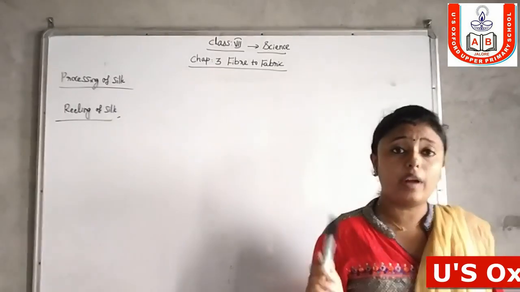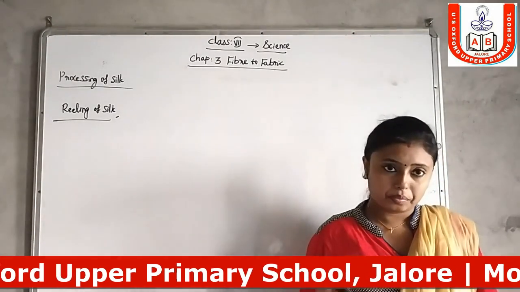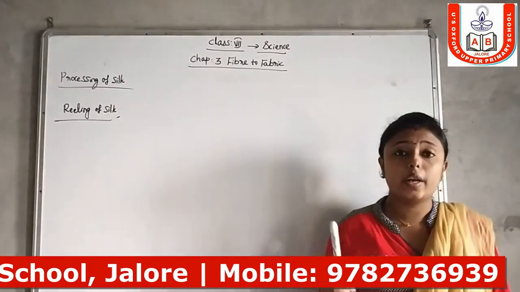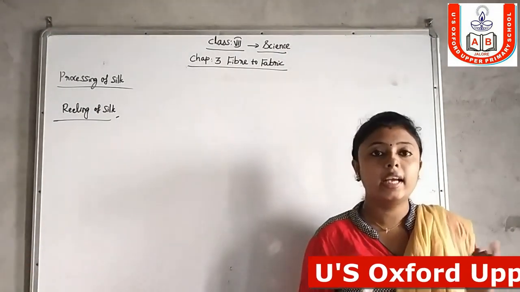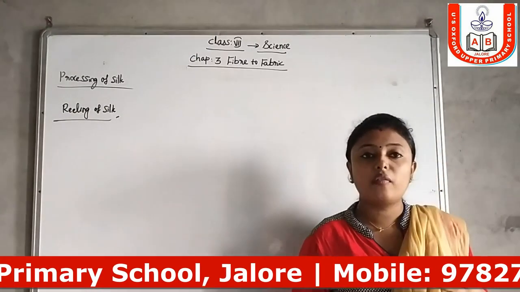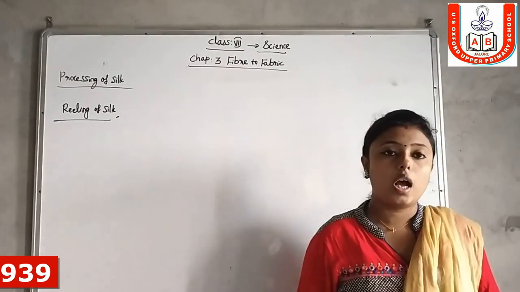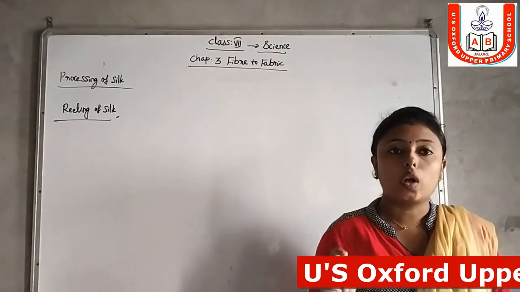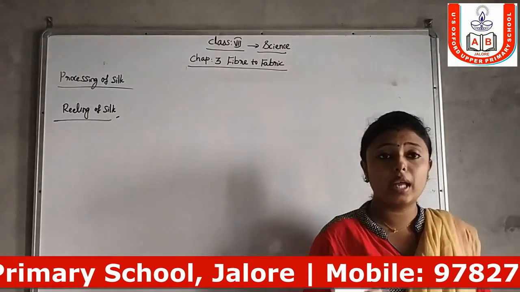Silk is obtained from the cocoon of the silkworm, and three methods are used to draw out the silk from the cocoon: first, keeping it in the sunlight; second, boiling; or third, steaming. From any one of these methods, the silk fiber is drawn out and separated from the cocoon.